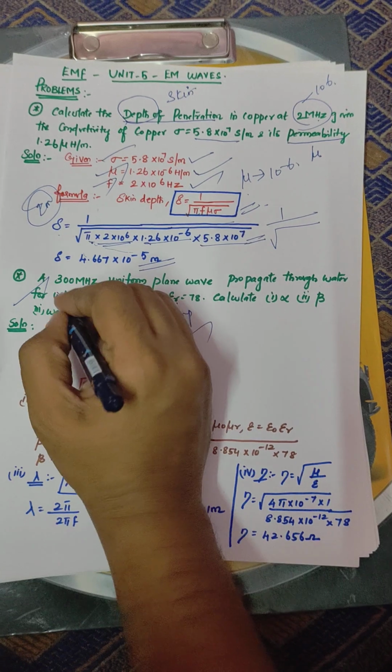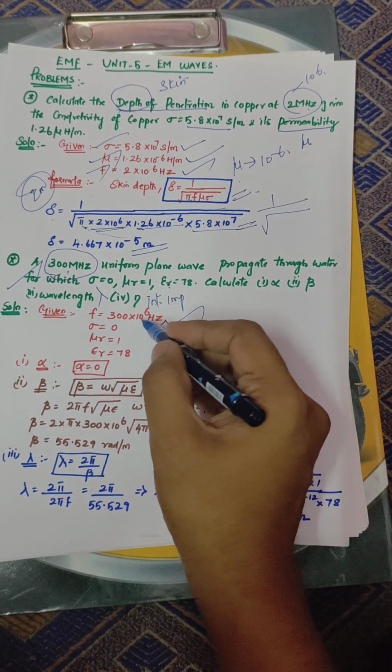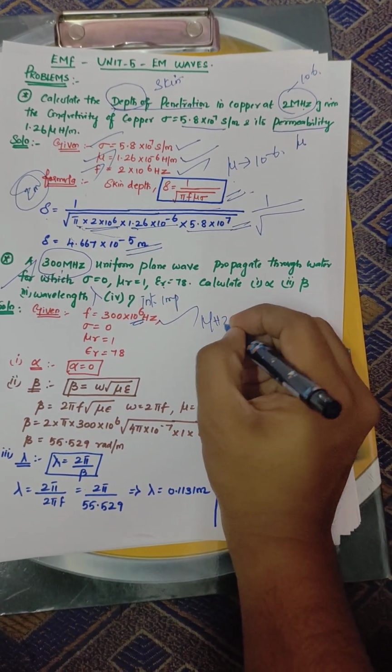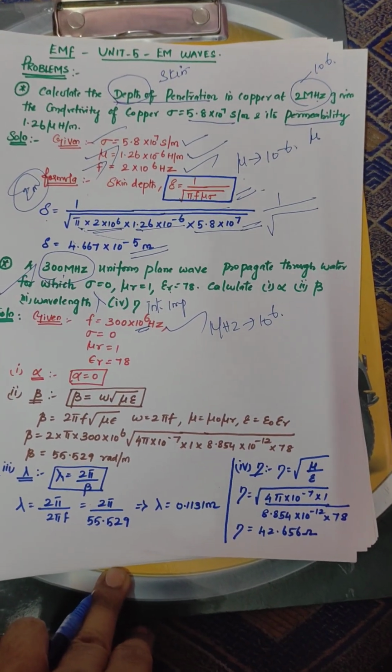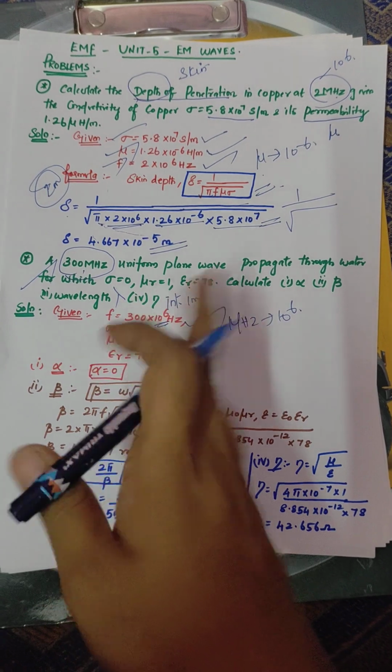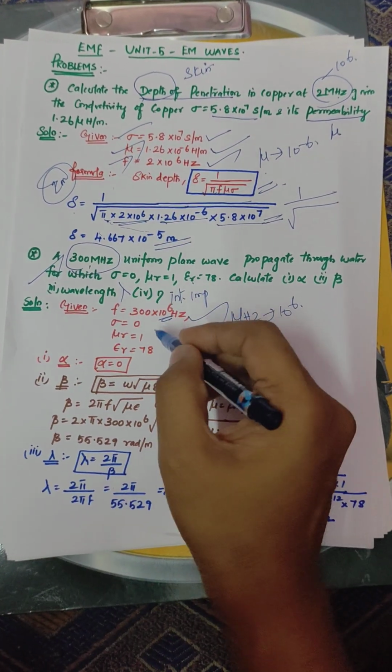Frequency f is mentioned as 300 MHz. So mega means 10 power 6. Megahertz, it represents 10 power 6. Then sigma equal to 0. Mu r equal to 1. Epsilon r equal to 78. Directly given this is.